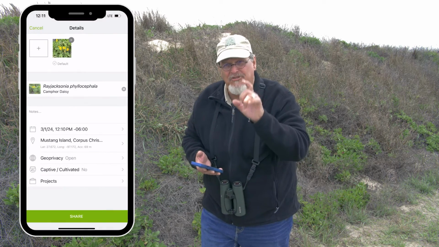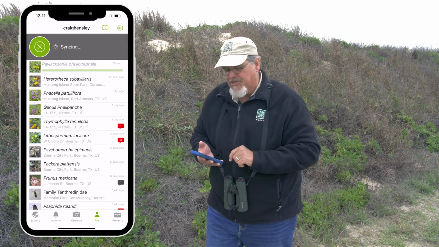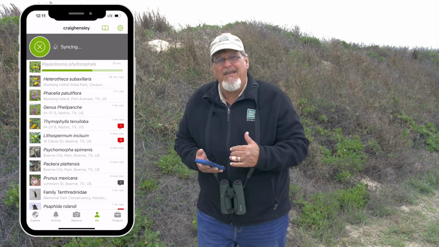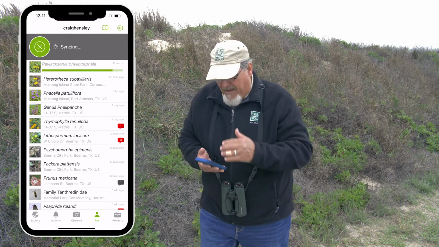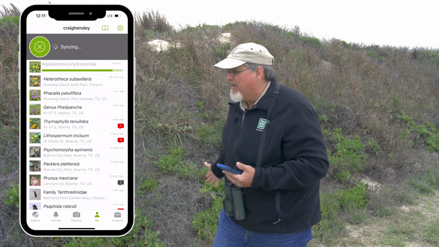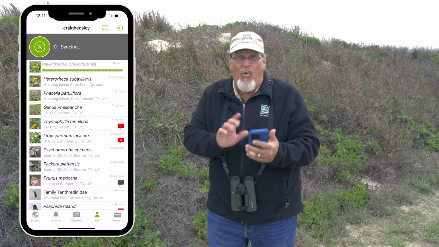Now remember, these are suggestions, but I'm going to select that. I'm going to look at all the other data, and I'm going to hit share. And as soon as I'm done with that, I've actually got this on my iNaturalist account. It's always going to be there. I've now learned a brand new plant out here at Mustang Island State Park, and now I can go and explore and find other things to add to iNaturalist or Seek.